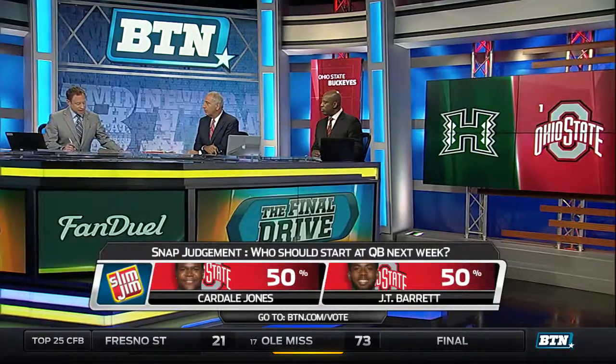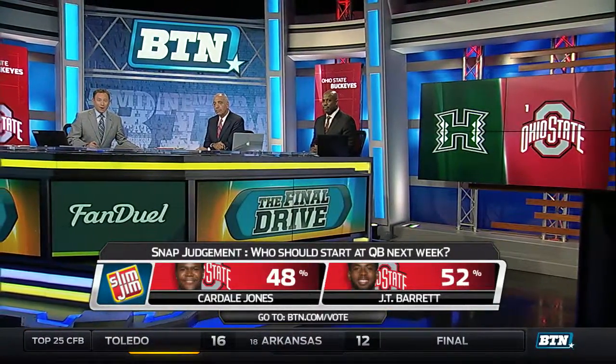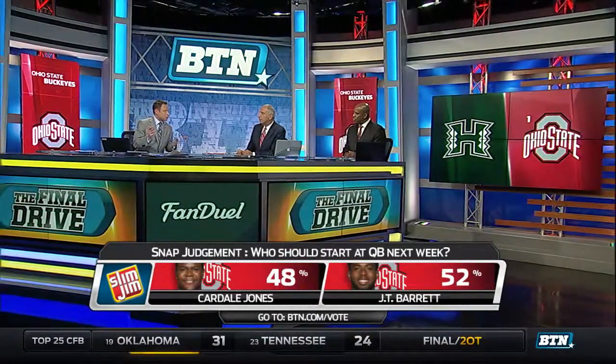Game quarterback play will be a huge part of the discussion. Our Slim Jim snap judgment: we want to know who should be starting at quarterback for Ohio State in that next game against Northern Illinois. You can vote at btn.com/vote. So while you log on and do that, we'll talk a little bit about this Buckeyes game.